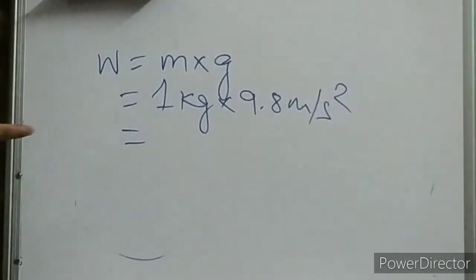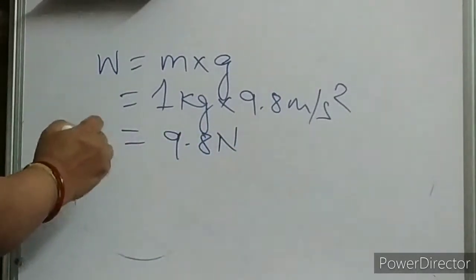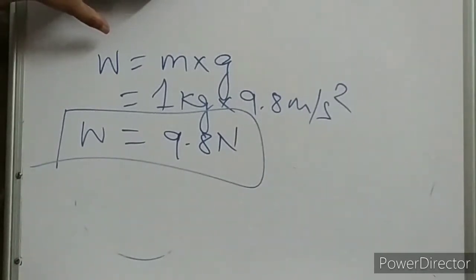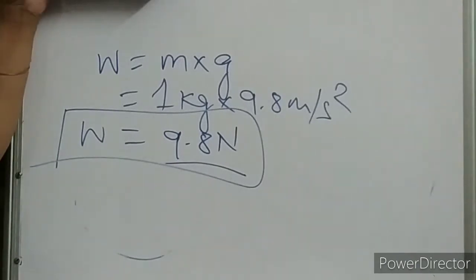So what is W now? Very smart people. You children are, I know, very smart. So what is the value now? It is going to be 9.8 Newton, children. This is your weight of 1 kg mass. That means the weight of 1 kg mass is 9.8 Newton, means the force acting on a mass of 1 kg at the surface of the earth is 9.8 Newton. Hope I am clear with this.